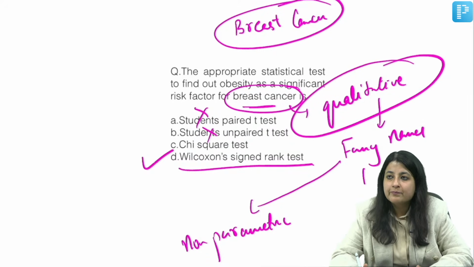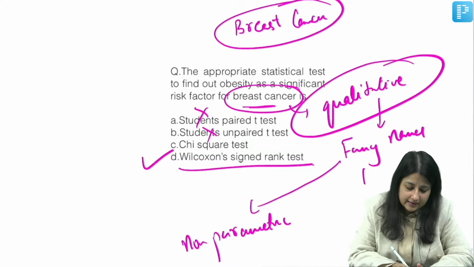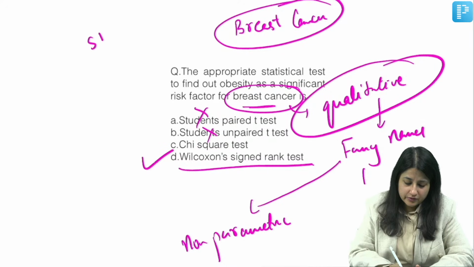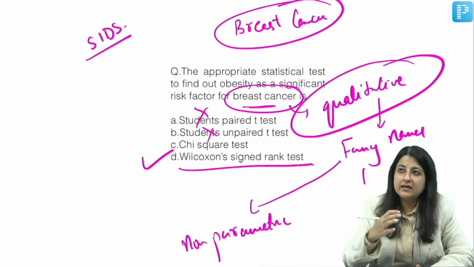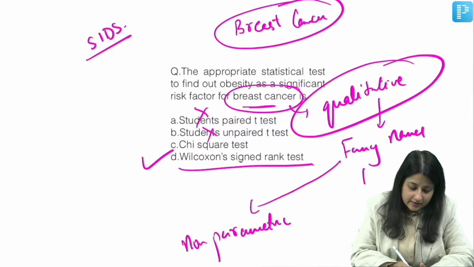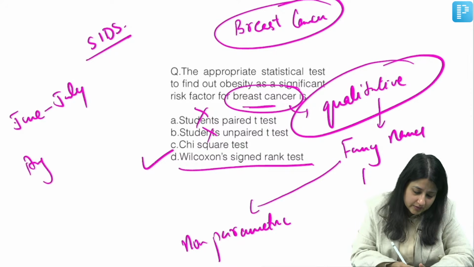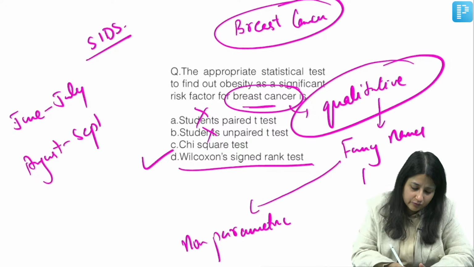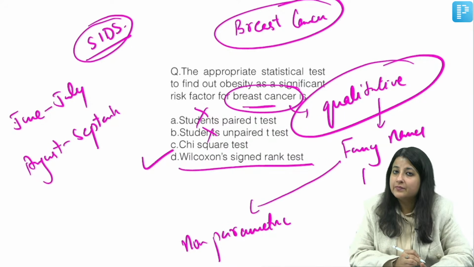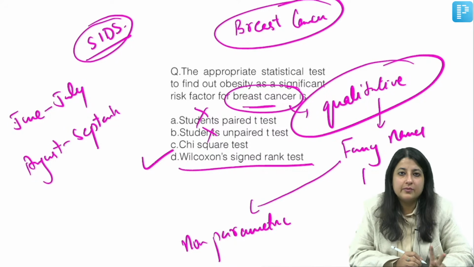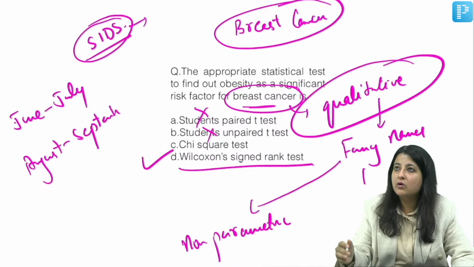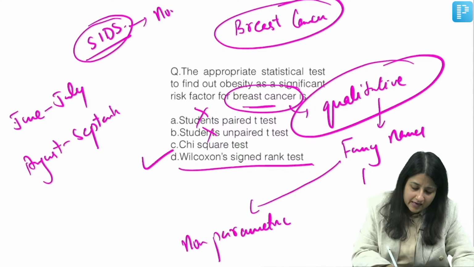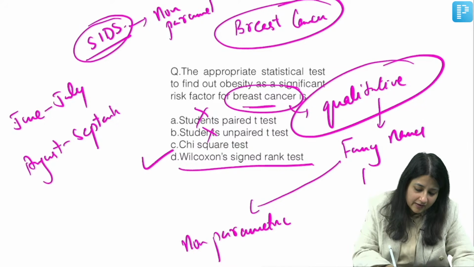Suppose I'd asked you, that let's say there is a disease I want to study, SIDS, sudden infant death syndrome. I want to look at what is the occurrence of SIDS during, let's say, June to July, and during August to September. Now see, which test will you use? SIDS is a qualitative variable. So when you have a qualitative variable, what are you going to use, everybody? A non-parametric test.